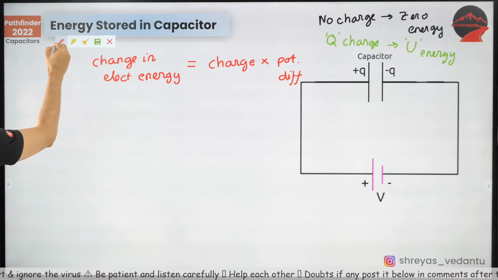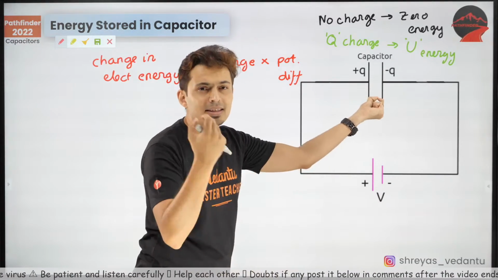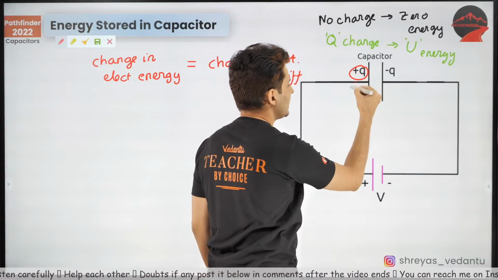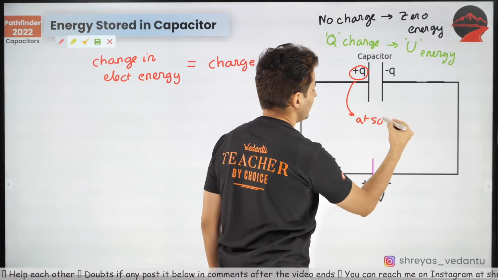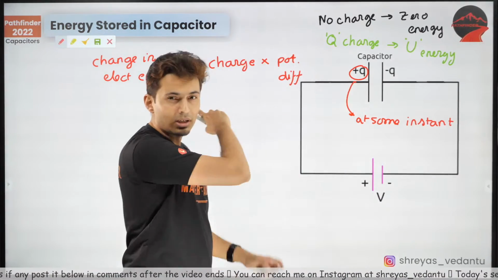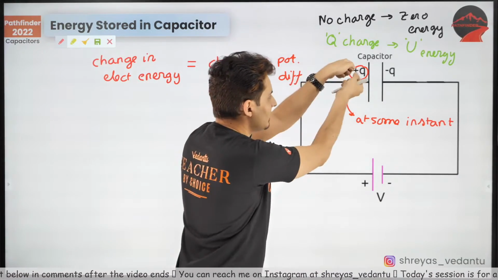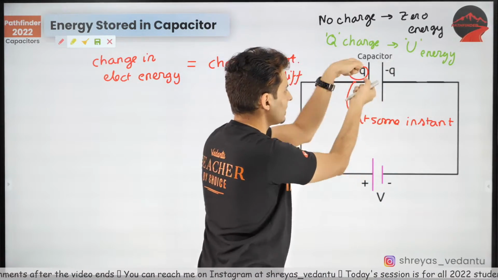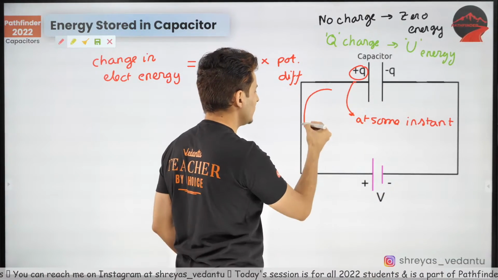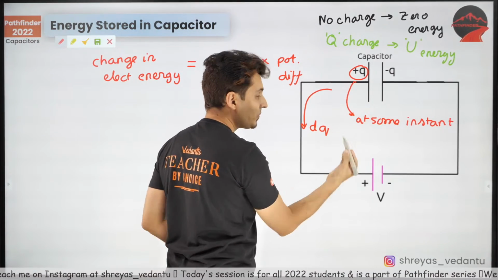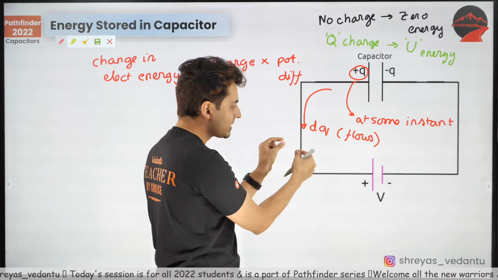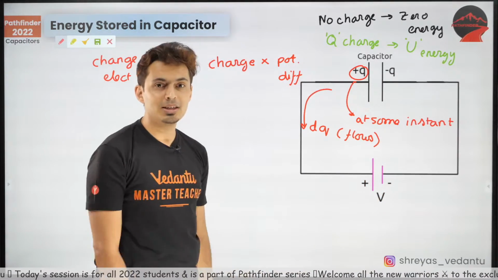Now let's do this process. I take some instant of time when the charge is Q. Recollect the animation I just showed you some time back. Charges are taken and put over here. You build up the charges, and the charge which you take is dq. This is the charge which flows, and it flows across how much potential difference?